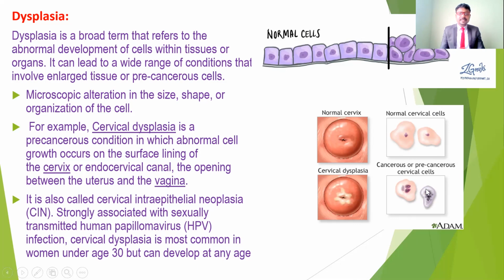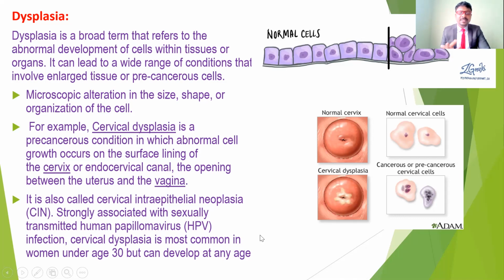So we can easily find the difference between the normal cell and the abnormal cell under the microscope. Most commonly, we can find this type of dysplasia in different tissues in our body. An example is cervical dysplasia, the most common condition. Many people face it before cancer, so it is called a precancerous condition. It is also called cervical intraepithelial neoplasia.